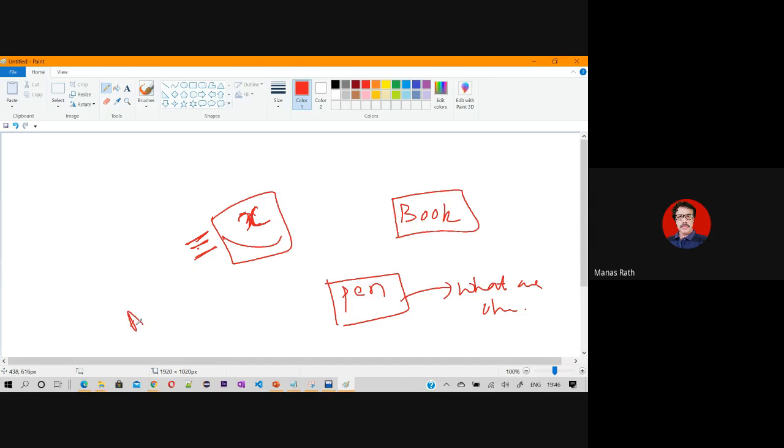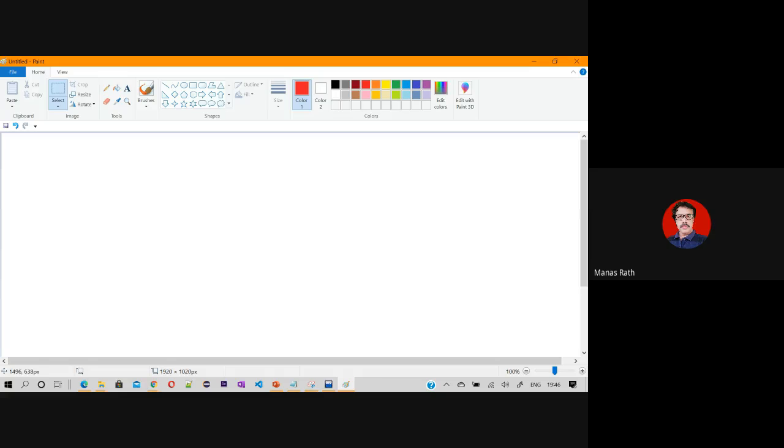Why did a term called abstraction come? The term abstraction is self-explanatory, and there is nothing inside which is hidden. You are not hiding anything. You are simply giving a name which is self-explanatory. But nobody asks how this pen is built. This should not be a question to be asked in object-oriented programming. In object-oriented programming constructs, we have to raise as many whats as possible. Rather, we have to avoid using hows.